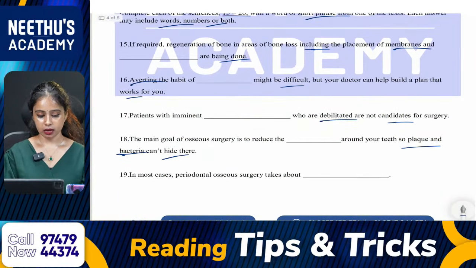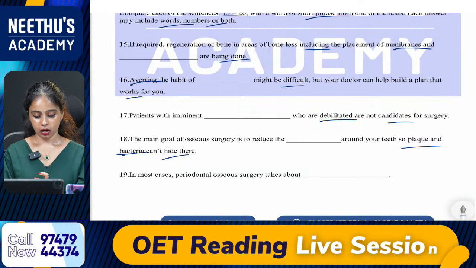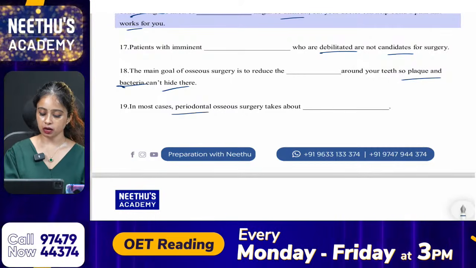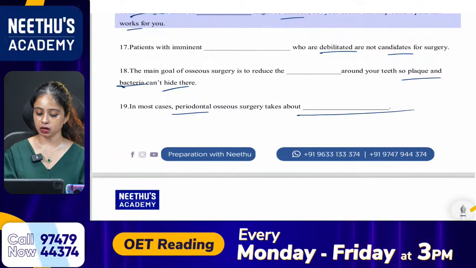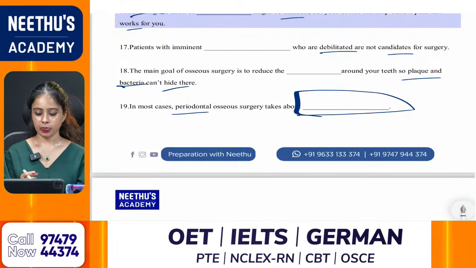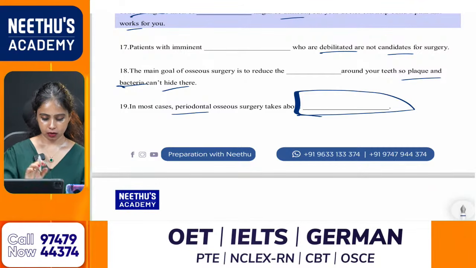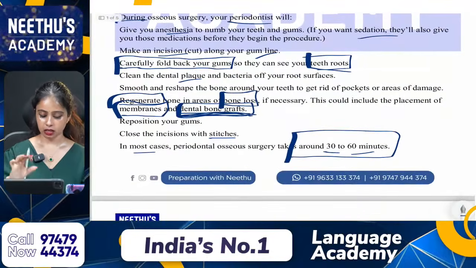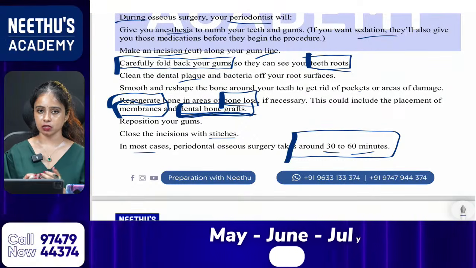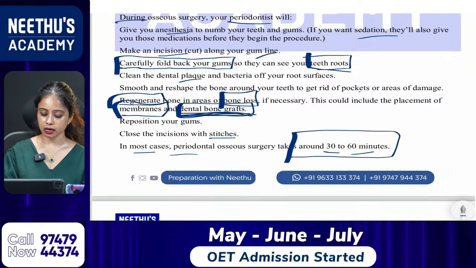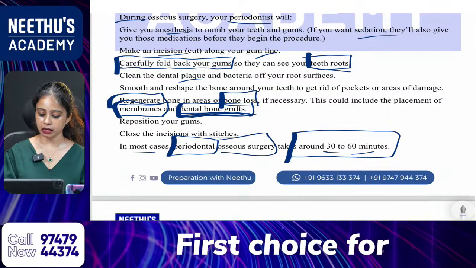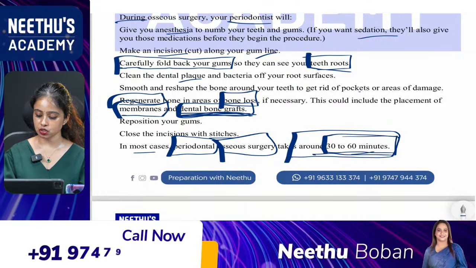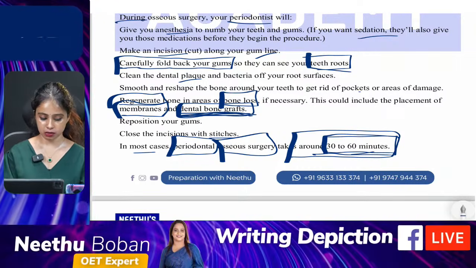Then the 19th one. In most cases, periodontal OCA surgery takes about dash. What is this dash? That is from text B, from the procedure, the last one. In most cases, in the majority of situations, periodontal, another keyword, OCA surgery, another keyword, takes around 30 to 60 minutes. The answer should be 30 to 60 minutes.